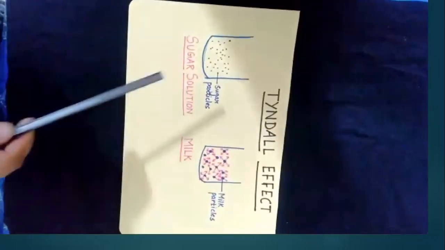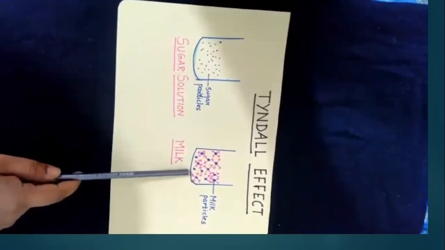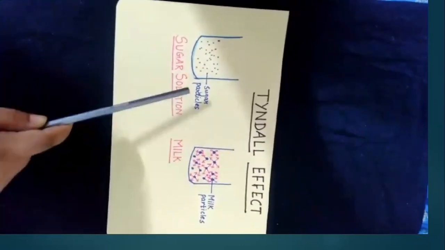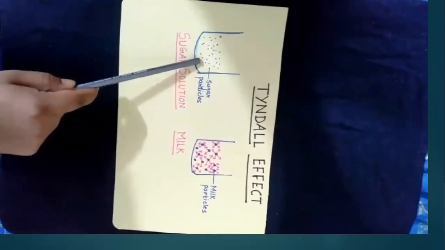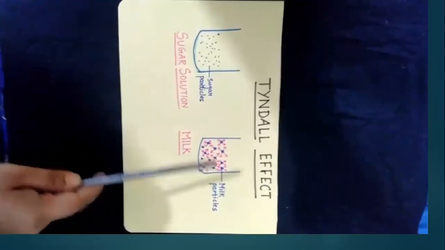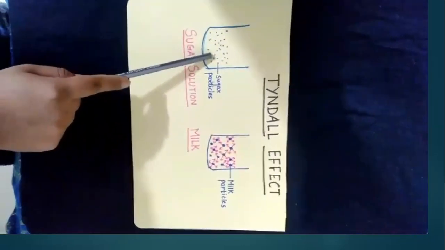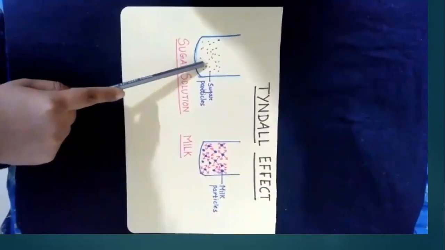Right, now let us understand what is exactly happening over here. So now I would be showing you one sheet which will explain the entire content. Now see, this was our sugar solution and this was the milk dissolved in water. Now these are the sugar particles. Can you see? These are the small size sugar particles and these are the bigger sized milk particles. Since sugar particles were smaller in size, since they have dissolved in water, they could not scatter the light.